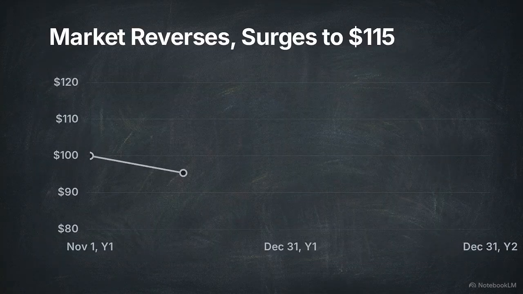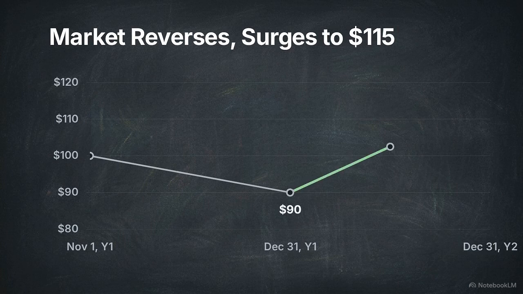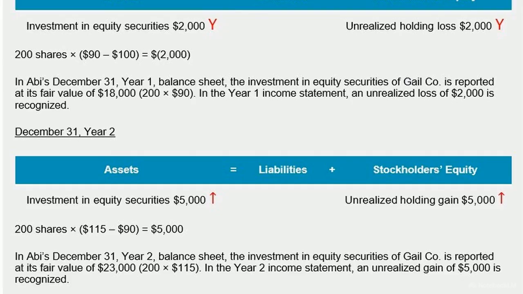1 year later, on December 31st of year 2, the market reverses course. The stock price surges to $115 per share. Examining the table for year 2, a critical rule emerges. The $5,000 gain is calculated by comparing the new $115 price against the previous $90 carrying amount. The original historical cost is ignored.